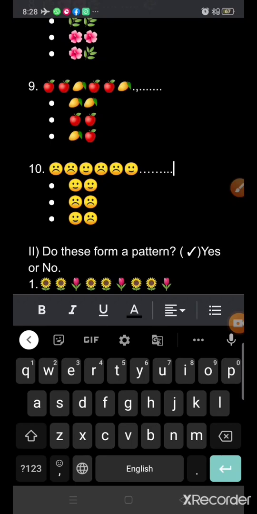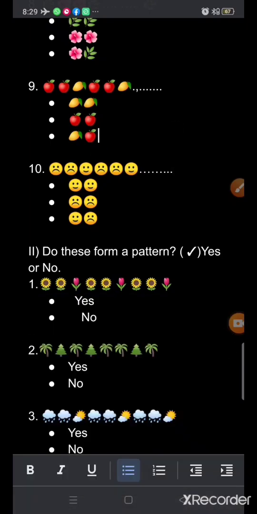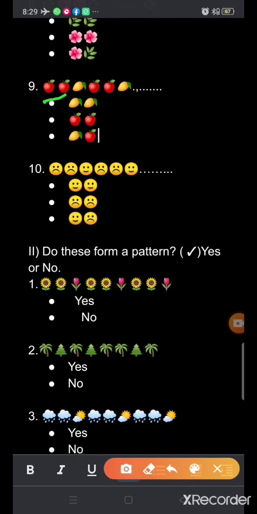Which one is the correct option? Two apples, then one mango, then again two apples, one mango, then what will come next? Two mangoes, or two apples, or one mango, or one apple? Which one is correct? Yes, two apples is the correct option.